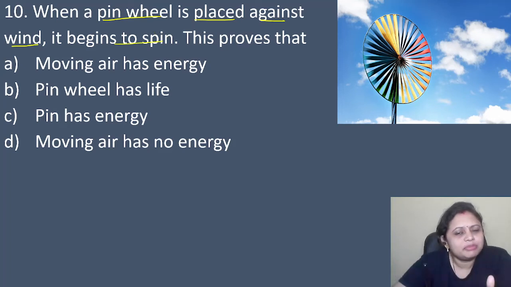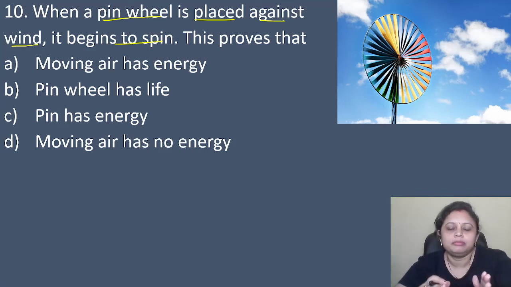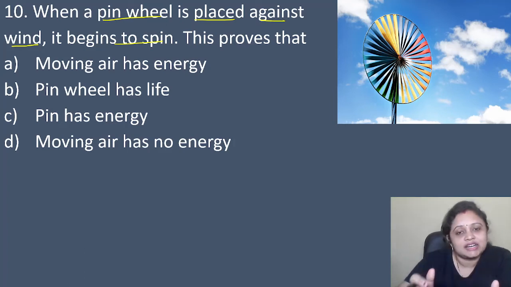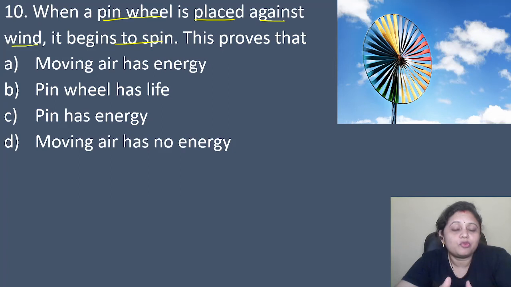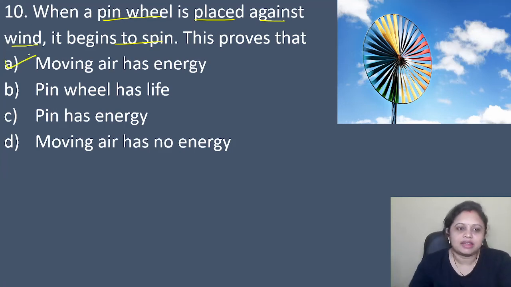So, why is it spinning? Some energy is there for which it begins to spin, right? So what is that energy? From where is that energy coming? That is coming from the moving air. So we can say that moving air has energy, right?